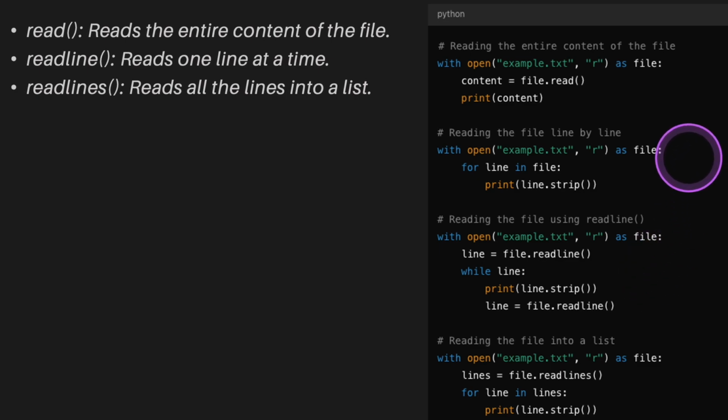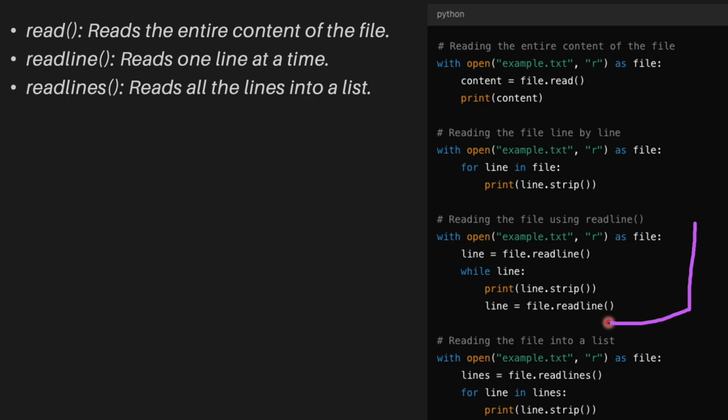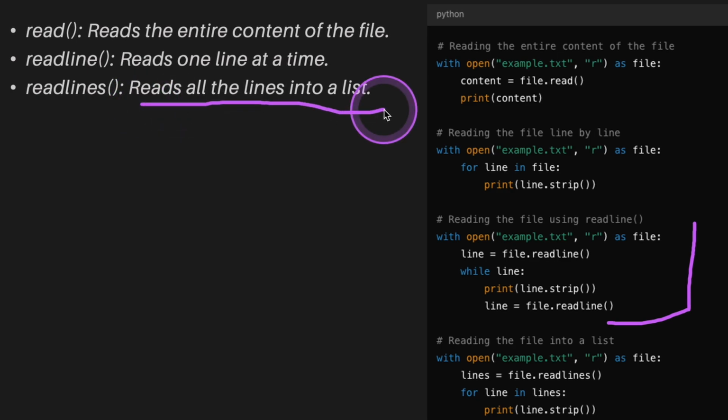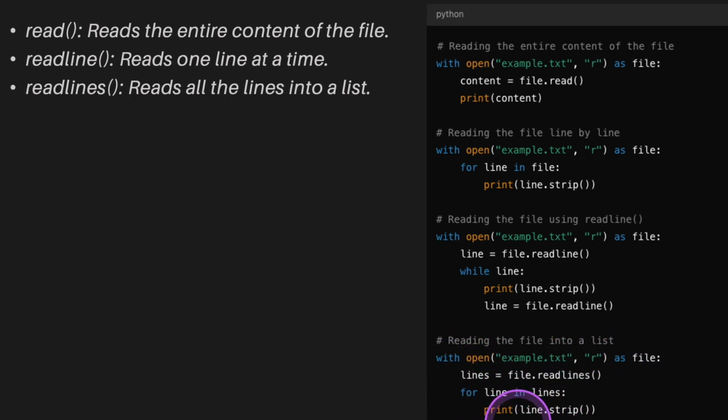So in the first one, I was able to read the lines individually, one after the other, by looping through it. With this, I'm able to read all of the content of the file that I have. And you can see the different applications of readline into this. And finally, I can use readlines. Readlines reads all the lines into a list. I could say open as file, lines equals file.readlines, and for each line in the lines, I can read that and strip them of white spaces.